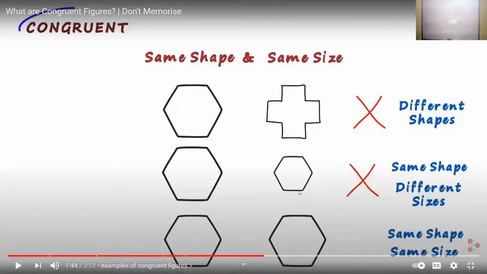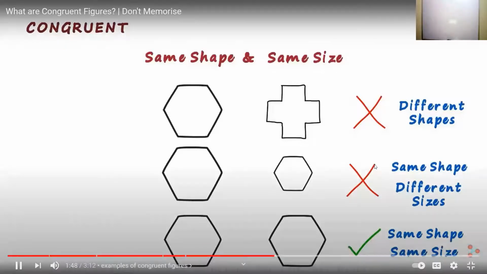Now the last example, these two figures, they are same in shape and are the sizes same? Size is also same or not? Sir, it is same. So can we say that both the figures are congruent to each other? Yes, sir. सुनिए ध्यान से. They are congruent figures.